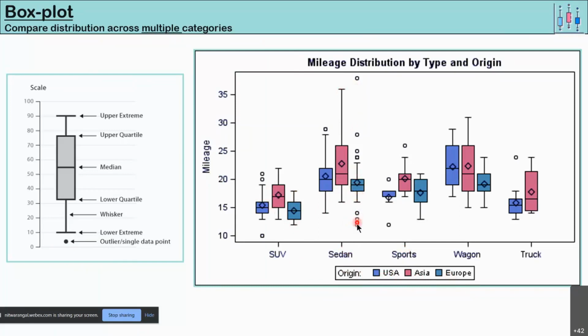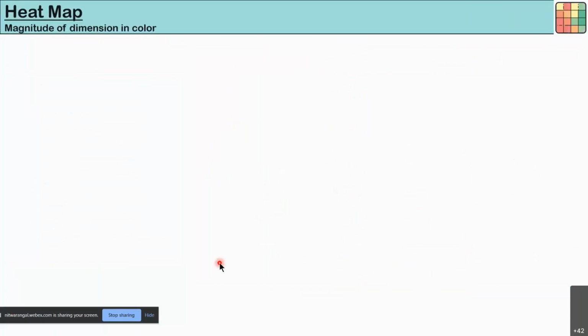Especially in Europe, there are many outliers. So you can look into what automobile company is providing such high mileage, and even in sedan, why such low mileage is available, and in terms of wagon and trucks, and so on. Next is called a heat map.